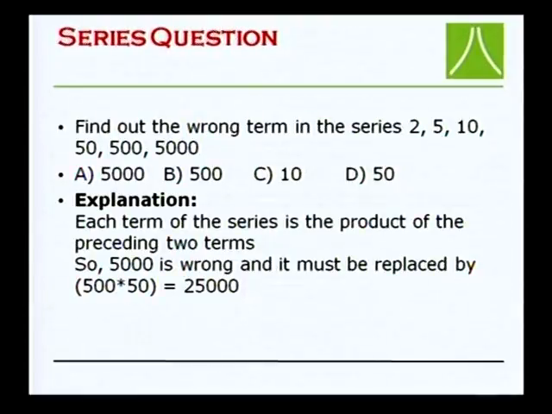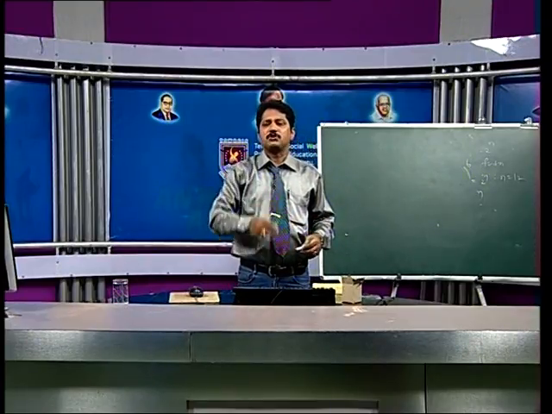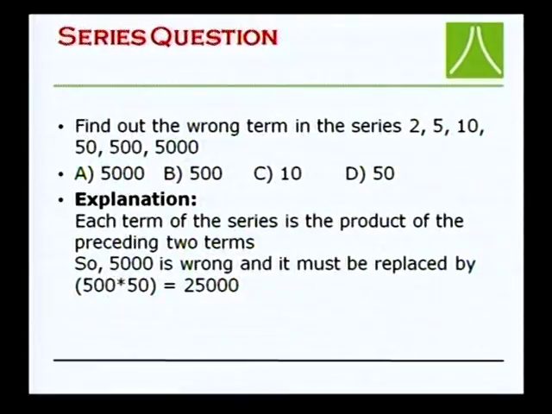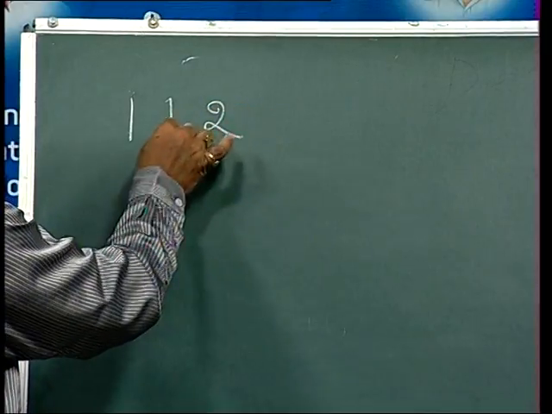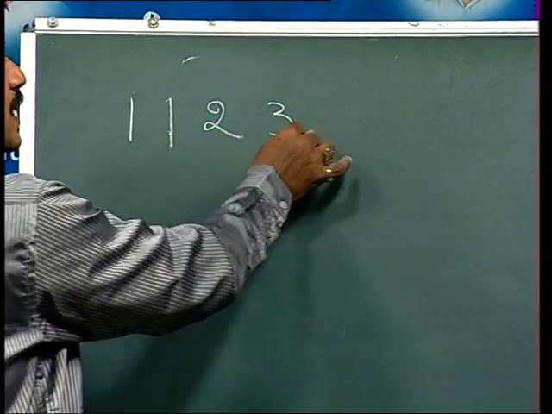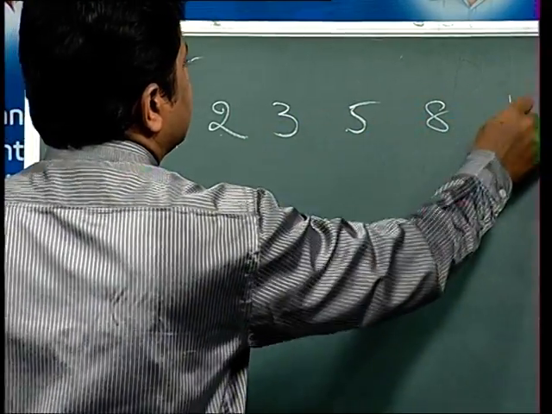Can you recall a very similar concept, called the Fibonacci series? In general, the Fibonacci series is based on addition, while this question is given in terms of multiplication. The Fibonacci series is 1, 1, then 1 plus 1 is 2, 1 plus 2 is 3, 2 plus 3 is 5, 3 plus 5 is 8, and 5 plus 8 is 13.